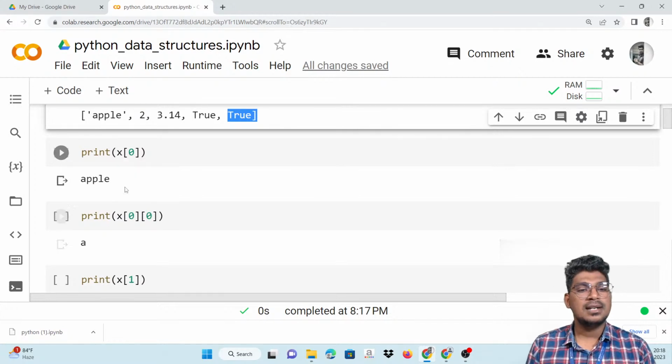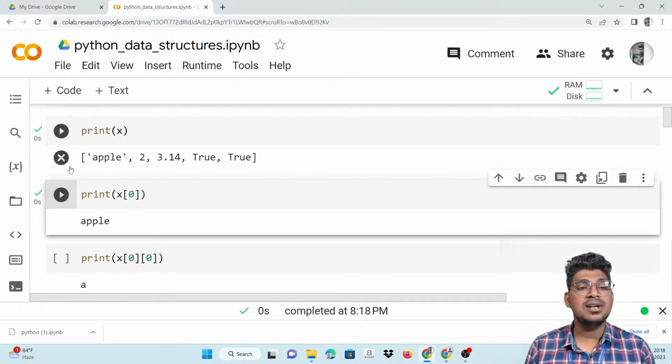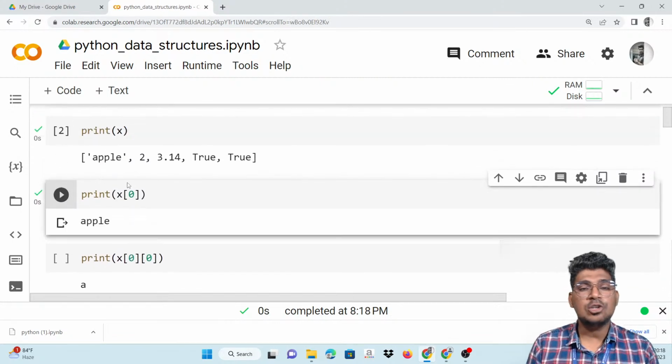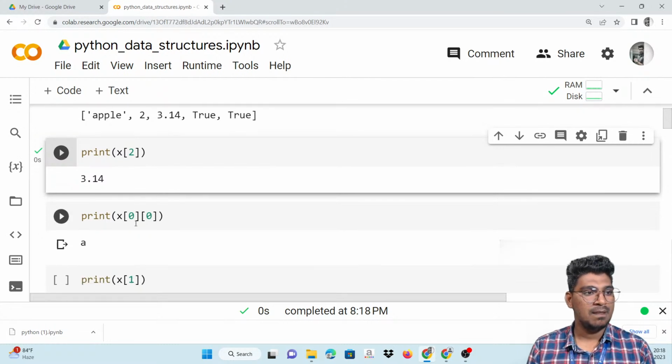Fine. Now I'm going to access the items in that particular list. What is the list name here? That is x. Calling the 0th index, it will definitely be apple. If you call the second index, what is the output here? Of course, it is 3.14. This is the way to access an item. Okay. Yes, the screen is not clear.